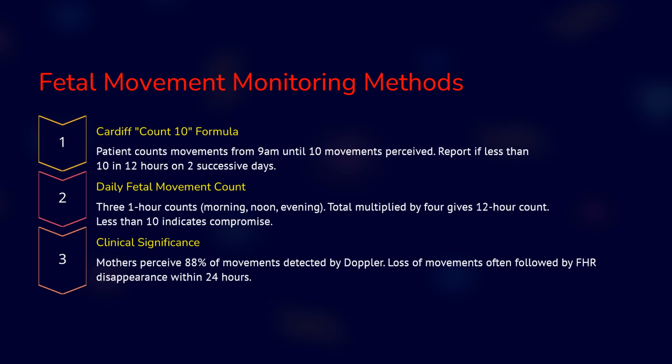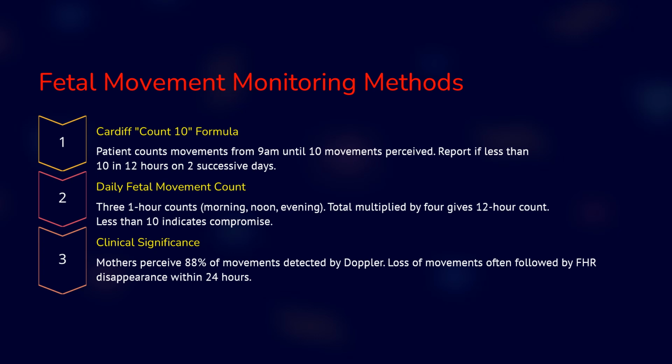Now let's learn about the fetal movement monitoring methods. This is one of the most important methods to assess the fetal well-being. The first one is the Cardiff count 10 formula, where the mother is asked to count the movement of the fetus from 9 a.m. to 9 p.m. The movement has to be more than 10, and if it is less than 10, she is asked to check for the movement again the next day.